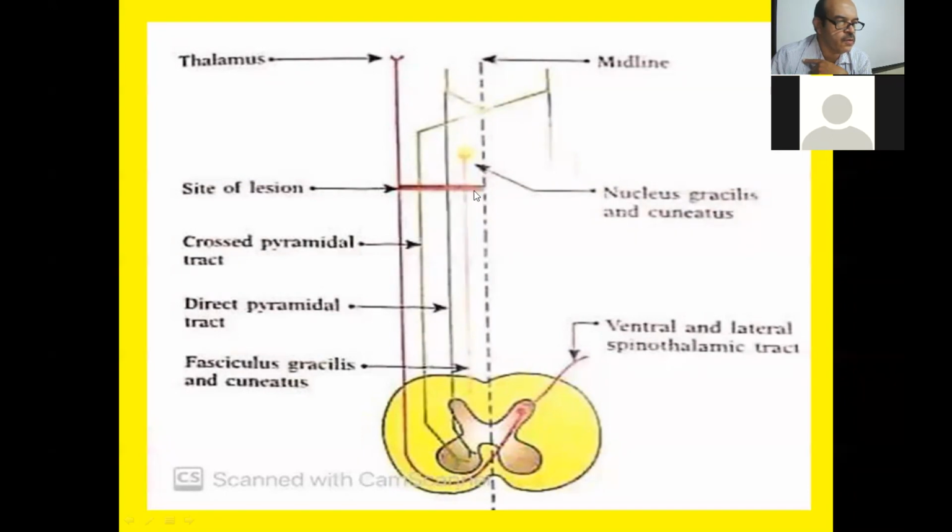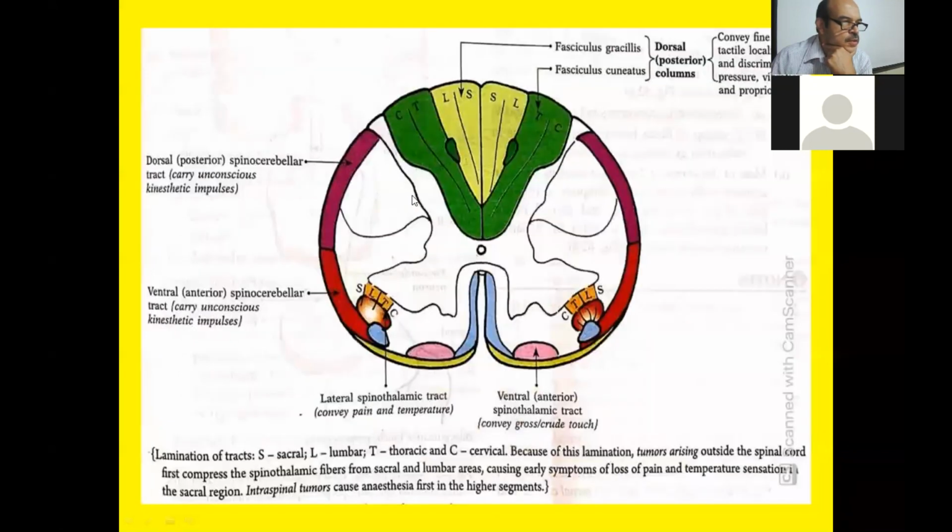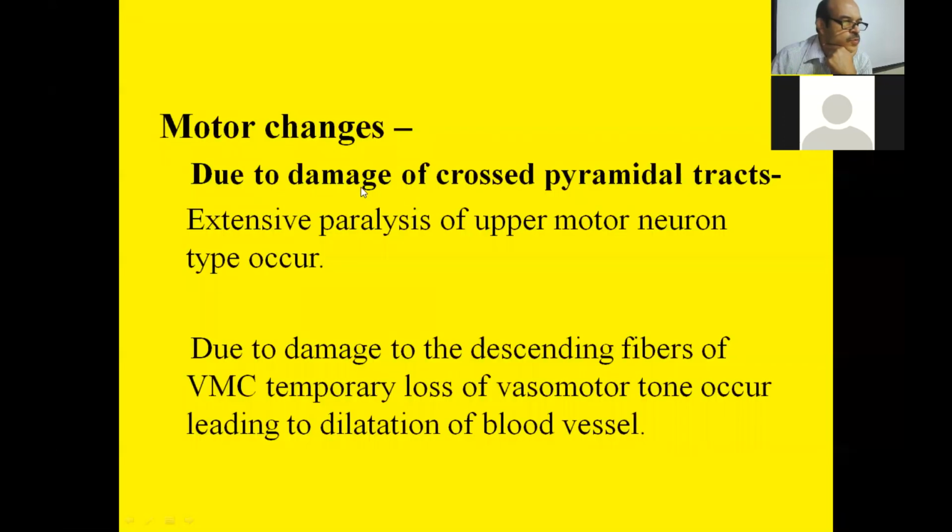Half of the spinal cord is involved, and here we can see these are cross-pyramidal tract fibers coming from above, and these are direct pyramidal fibers. So if any hemisection occurs, there is excessive motor loss. So due to damage of the cross-pyramidal tract, extensive paralysis of upper motor neuron type occurs.